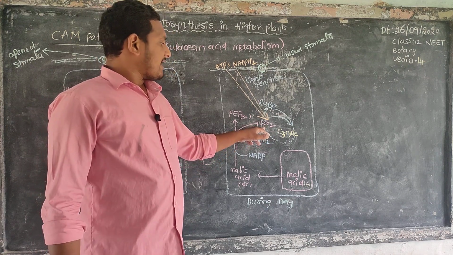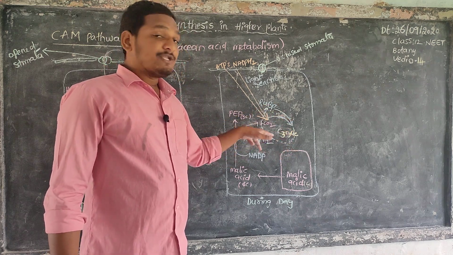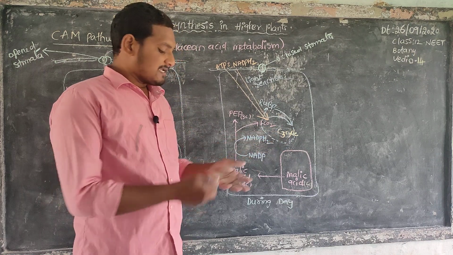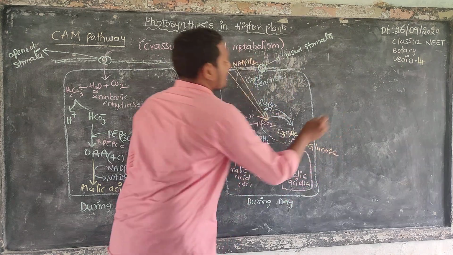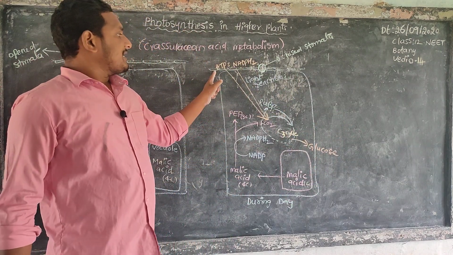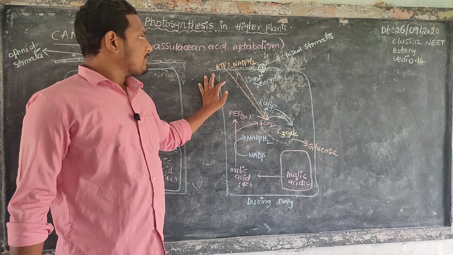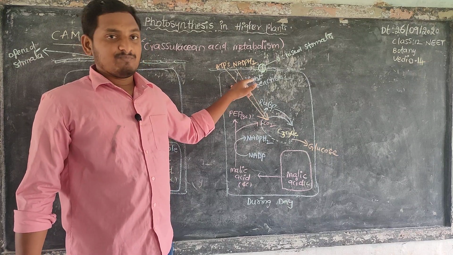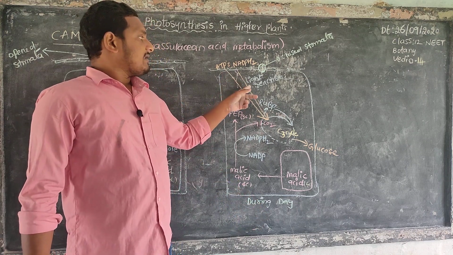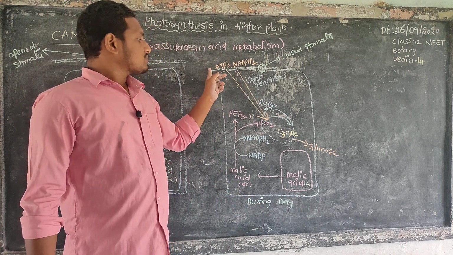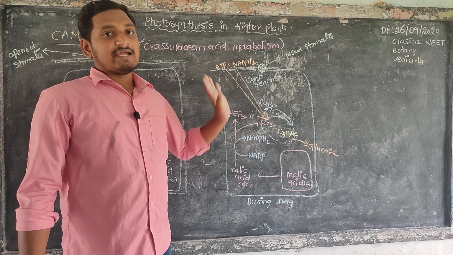This carbon dioxide is accepted by ribulose bisphosphate to continue the C3 cycle and release glucose. The ATPs and NADPH2s required for this C3 cycle are supplied by the light reaction, because this complete process takes place during the daytime. The light reaction takes place in the mesophyll cell to supply the ATPs and NADPH2 required for this cycle.